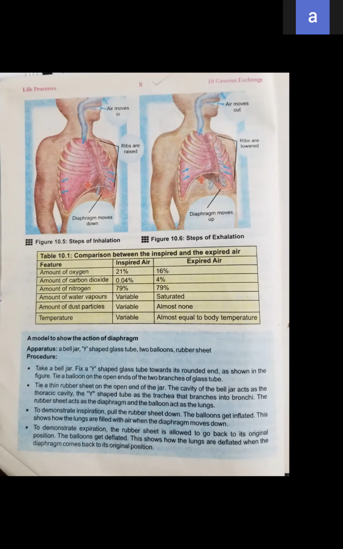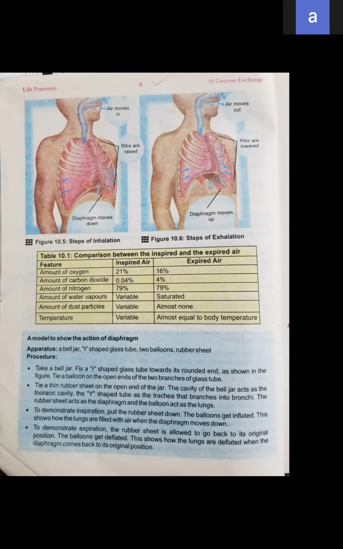Then you can see the position of the ribs. I have told you, when there is inspiration or inhalation, the rib muscles contract and ribs are raised. And here the diaphragm begins to flatten, it goes straight, it doesn't come to dome shape. Why are the ribs raised? Because they maintain the pressure of air in the lungs. So this is very important, inhalation.